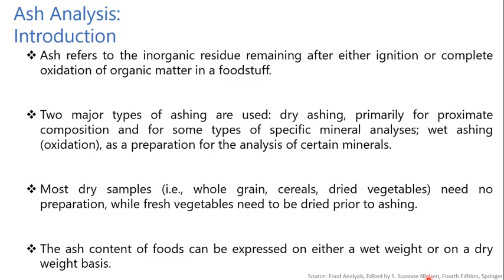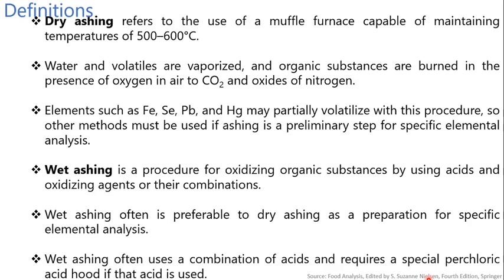Microsystems are now available for both dry as well as wet ashing analysis to speed up the analysis. Most dry samples, for example whole grain cereals, need no more preparation, while fresh vegetables need to be dried before ashing. High fat products such as meats may need to be dried and fat extracted before the ashing. The ash content of foods can be expressed on either a wet or a dry weight basis.